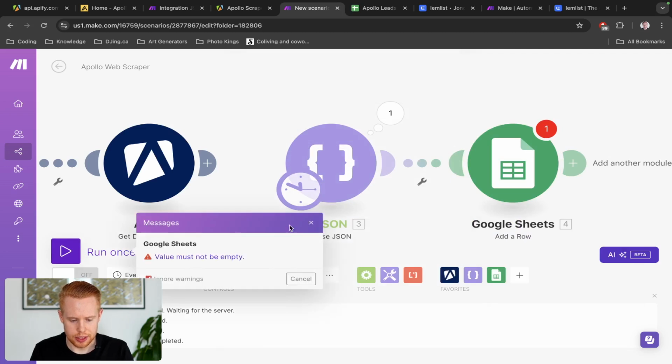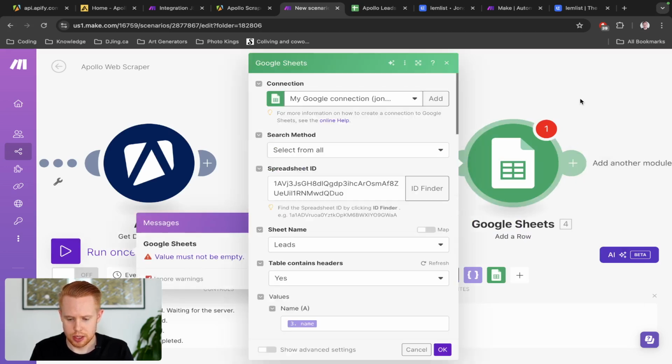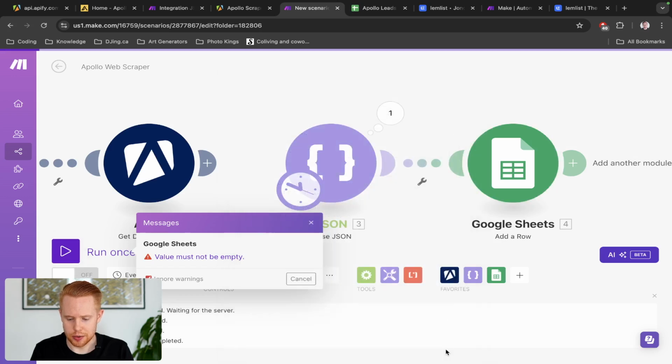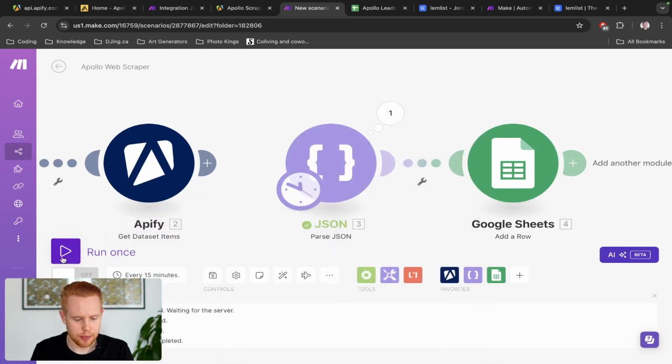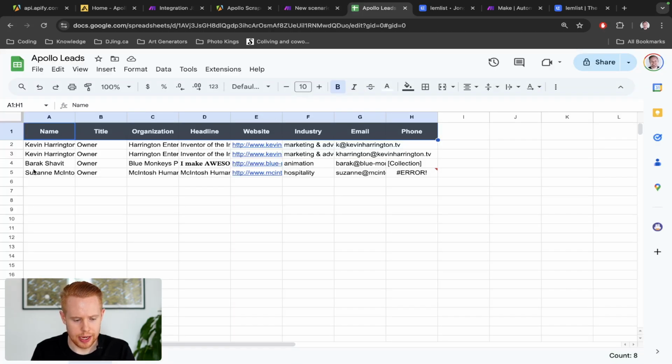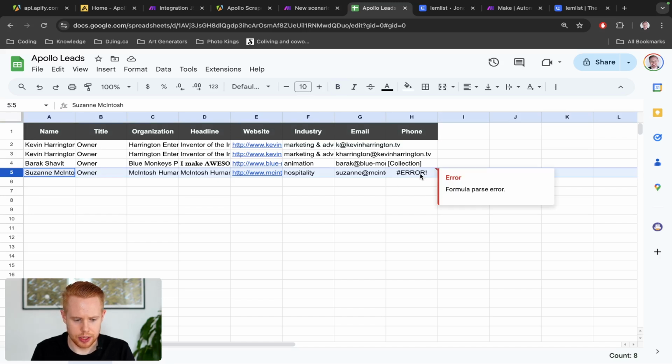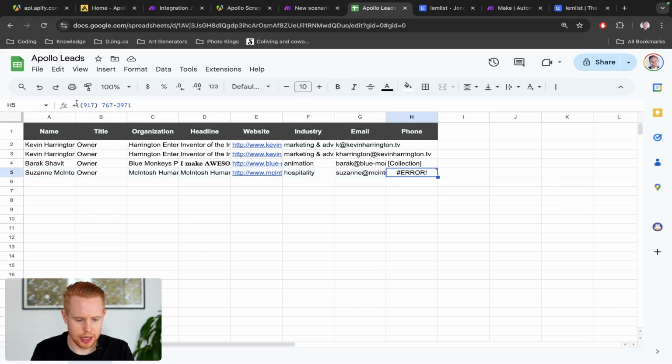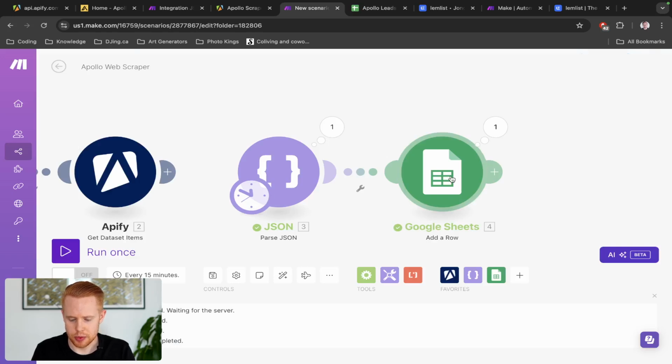And we'll run this one time. For some reason, you just have to click OK twice here, and then that error goes away. We'll run this once. Okay, cool. And we have this person in our CRM here, or sorry, our Google Sheet. Now there is an error here, and that is because there's a +1. So essentially there's a couple ways around that.